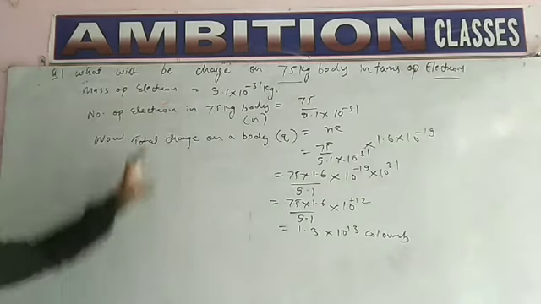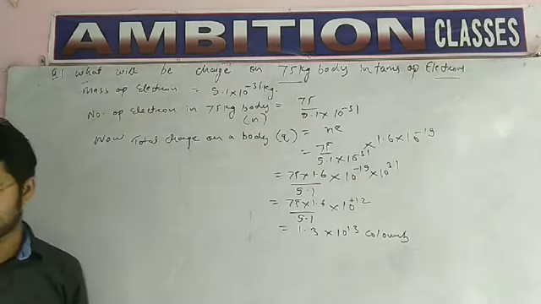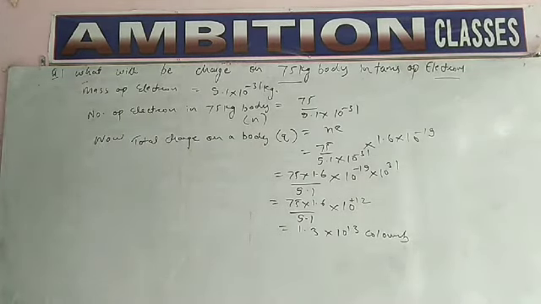This is the total charge on that body of 75 kg, students. Please take a screenshot. These types of questions are important. Okay students, now let's move on to the next question.